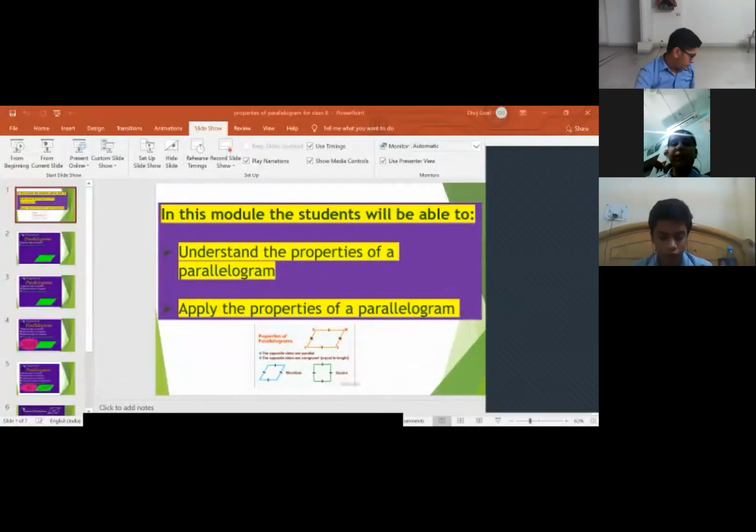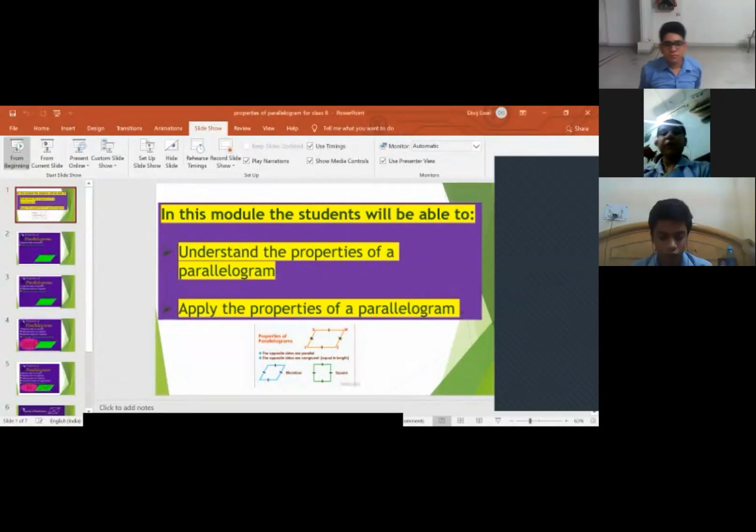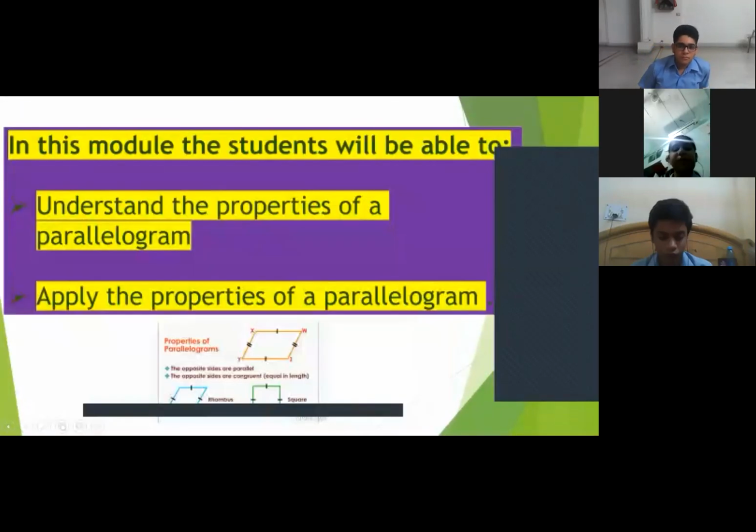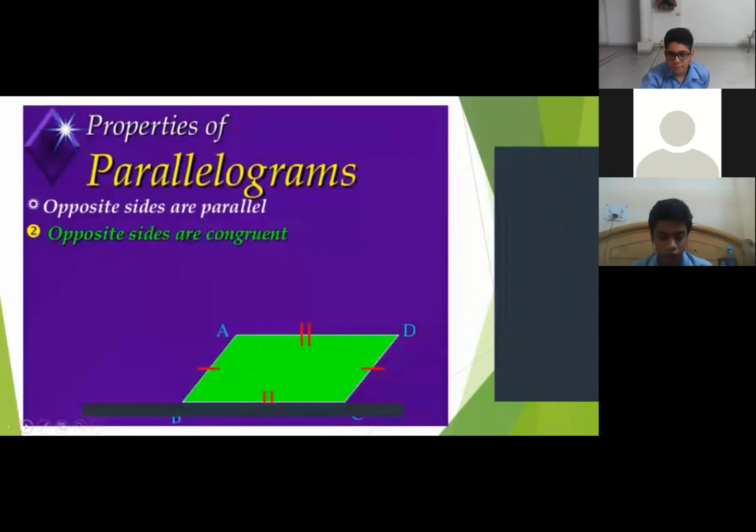We'll just go through it. Again, in this module, we'll be studying properties of parallelogram. Very important properties we are going to apply in the next class. First property is opposite sides are parallel. Opposite sides are congruent. You are going to write these properties from your book. They are mentioned in your book also. All these properties must be noted down before the next class. If you want, you can write right now.